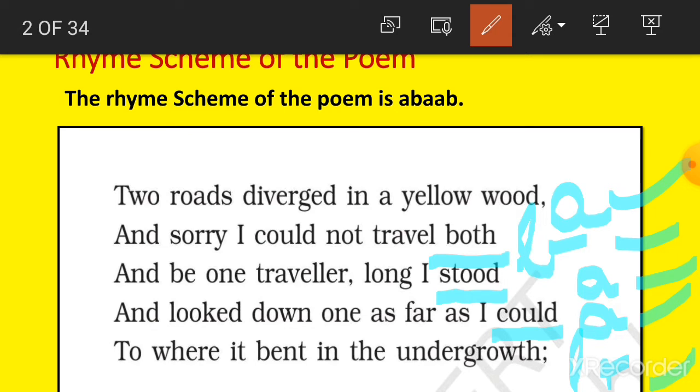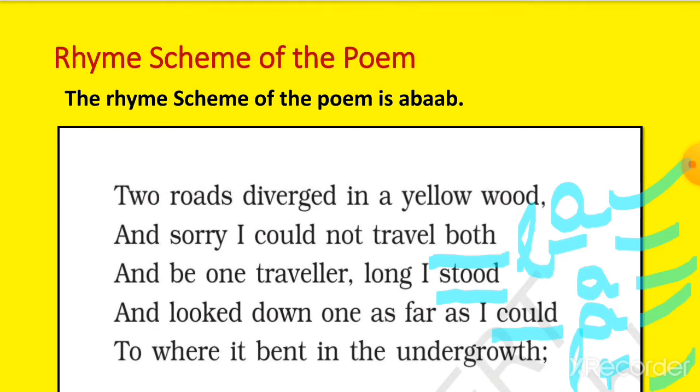So we have already written here that the rhyme scheme of the poem is A B A A B, and this is the rhyme scheme of the whole poem. It means that all the four stanzas are written in the same pattern.